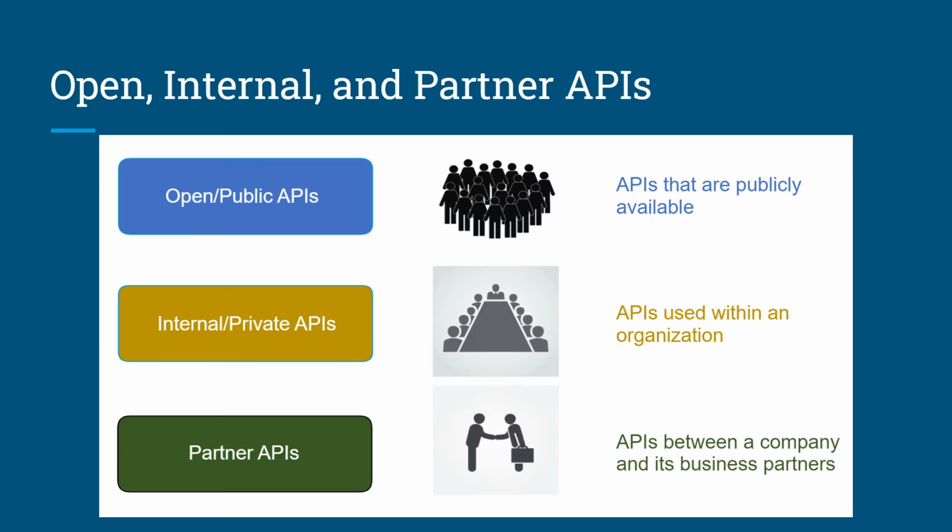Lastly is the partner APIs. These are the APIs between a company and its business partners. The business partners must have a license or other form of permission to use the API. A travel service using an airline's API is an example of a partner API.